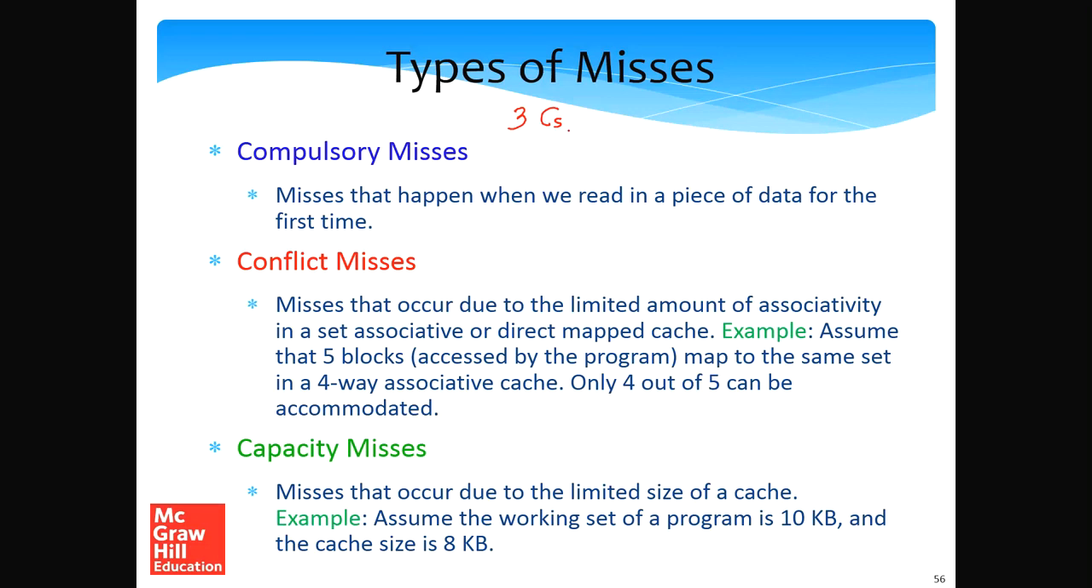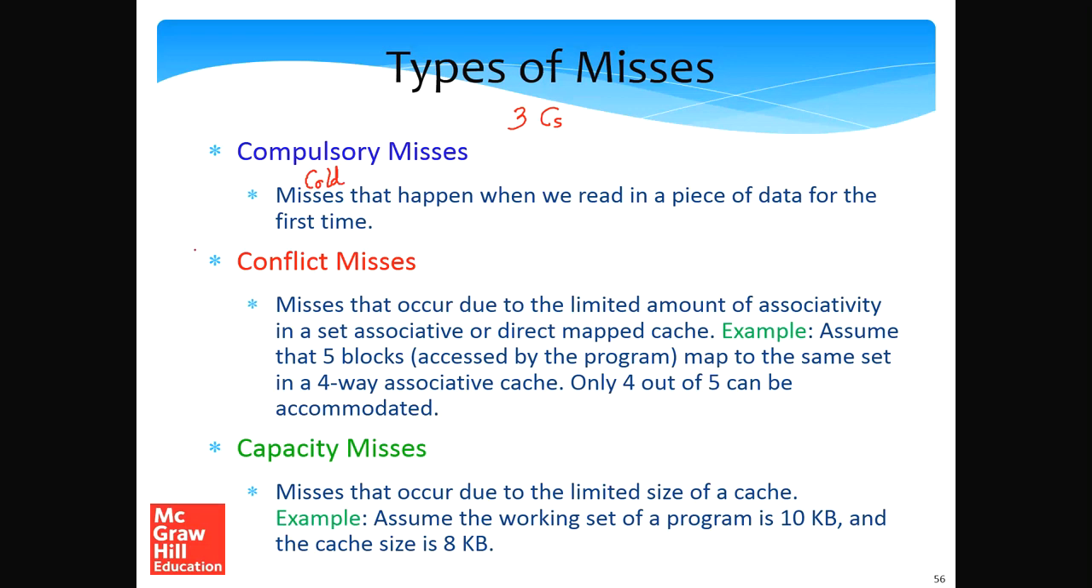The first category of misses are compulsory misses. These are misses that happen when we read in a piece of data for the first time, so they're also called cold misses. Compulsory misses or cold misses will happen when, for example, the program is starting up, none of the data will be in the caches, so we will need to read it for the first time, and these misses have to happen. They are called cold misses because essentially when the program starts, it's cold.